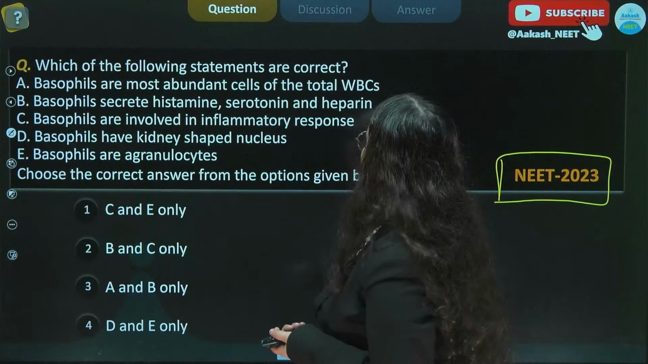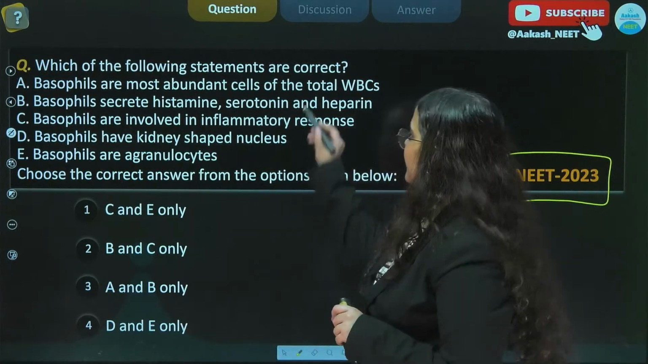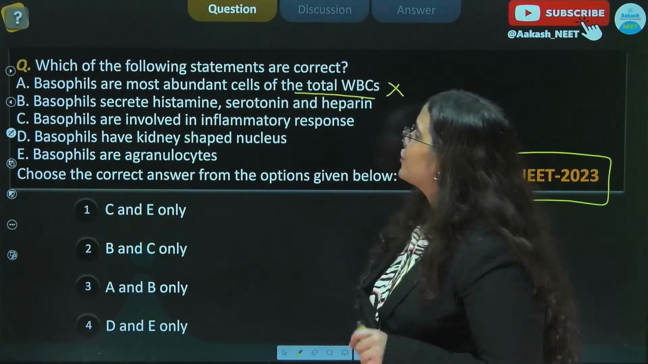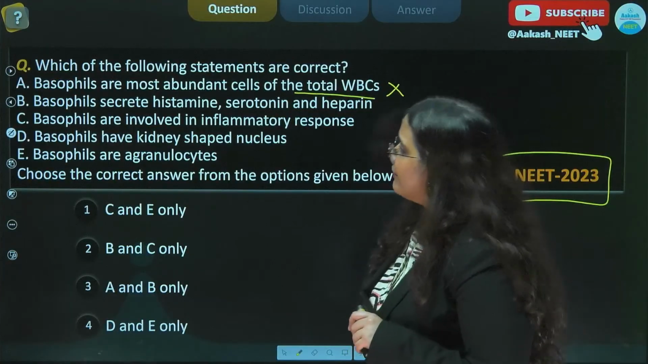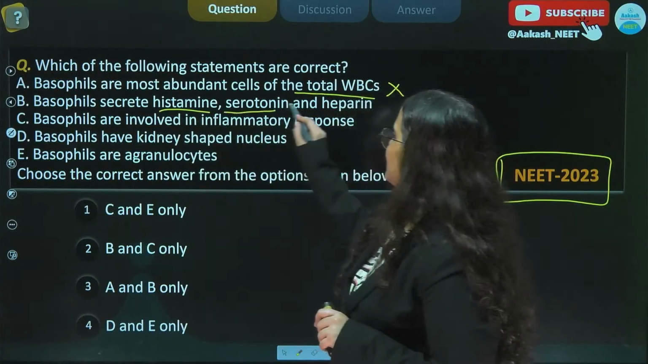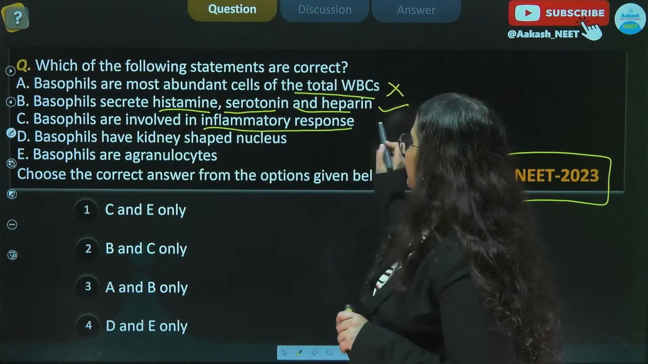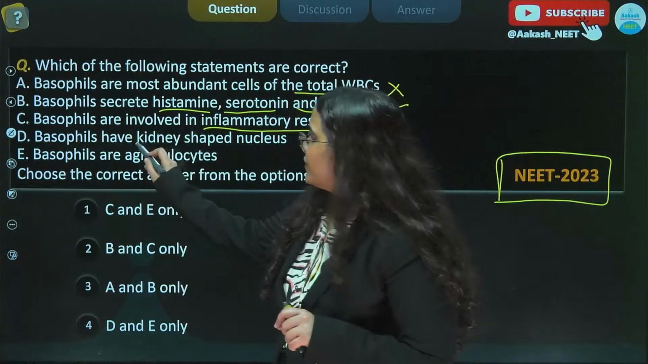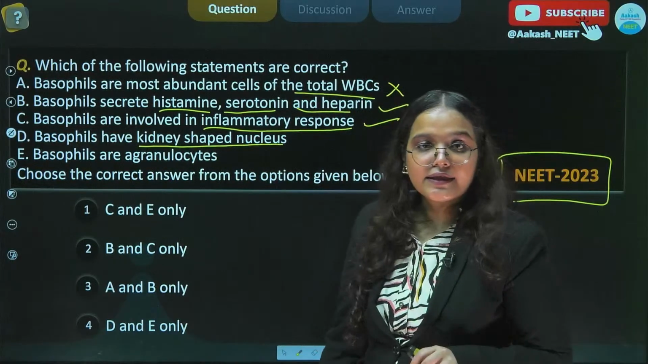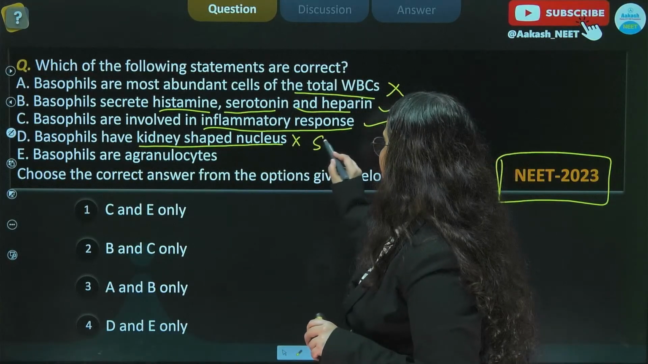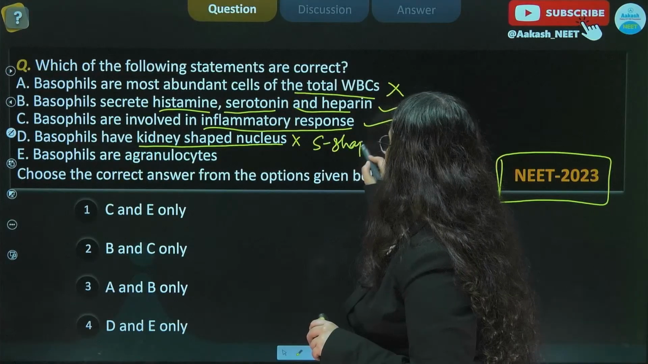Basophils are the most abundant cells of the total WBCs. This is incorrect. We saw neutrophils are the most abundant cells of the total WBCs. Basophils secrete histamine, serotonin and heparin, which is absolutely true. Basophils are involved in inflammatory response, which is again true. Basophils have kidney-shaped nucleus. That is incorrect because we saw that it has S-shaped or tri-lobed nucleus.